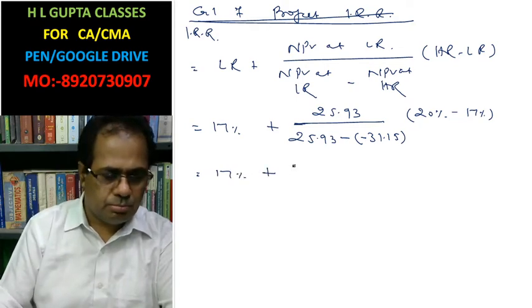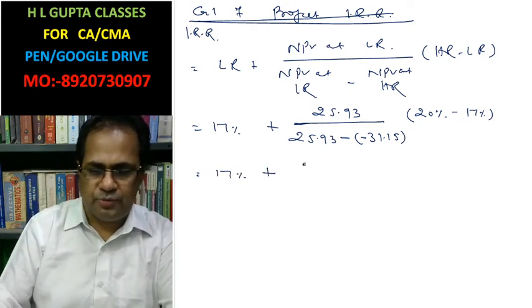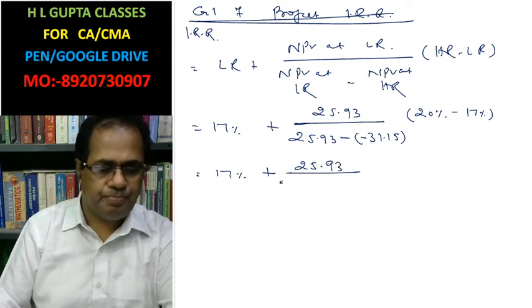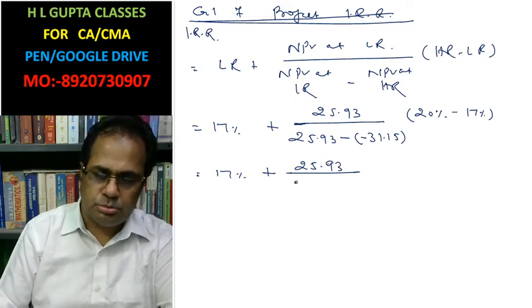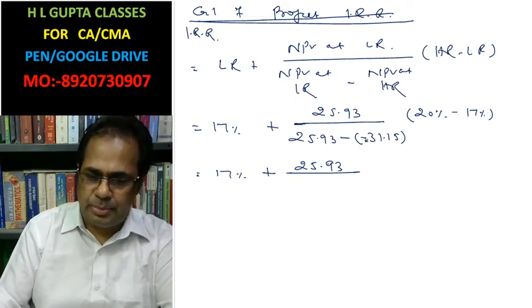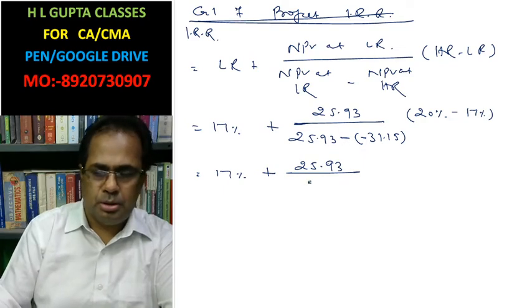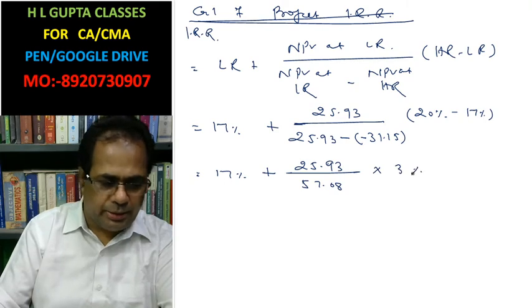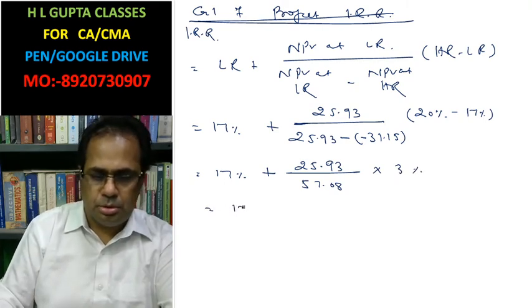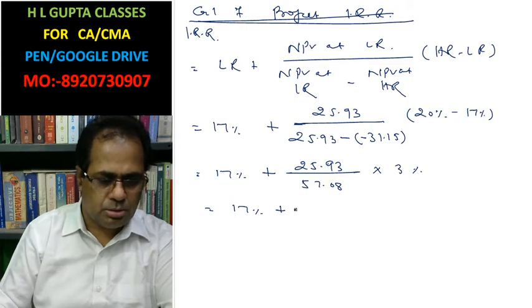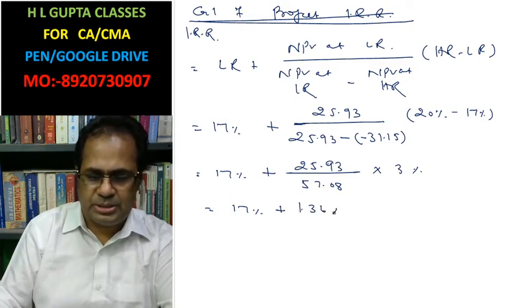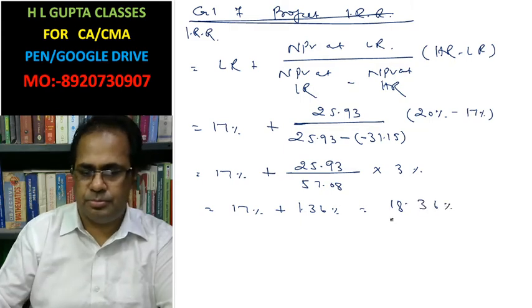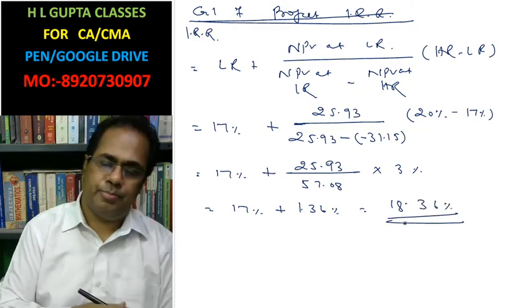So 17% plus 25.93 divided by 57.08 into 3%. 17% plus 1.36%, that equals 18.36%. This is the IRR.